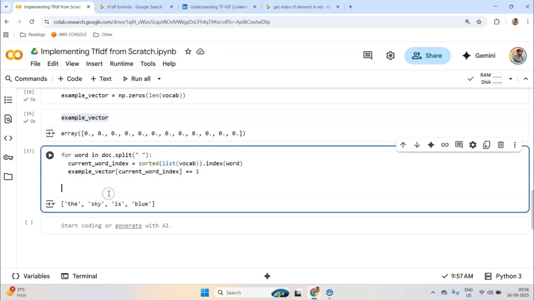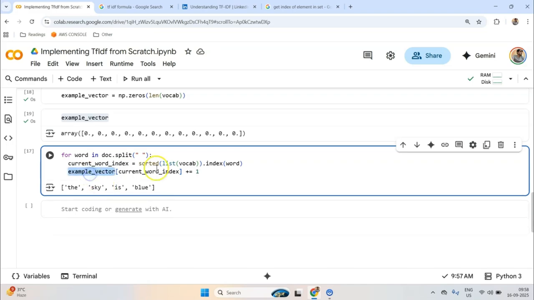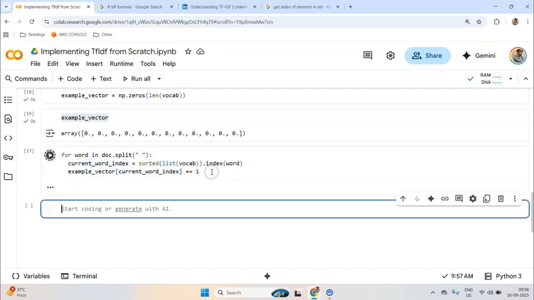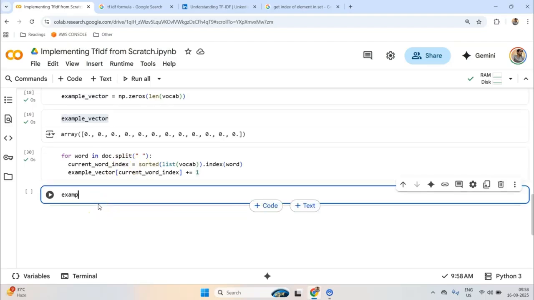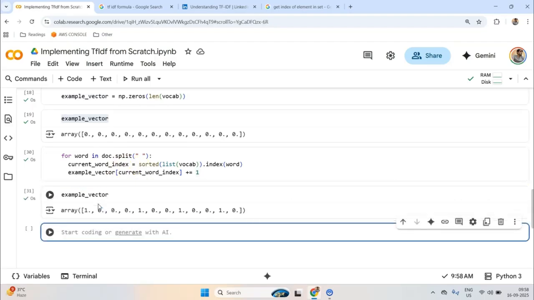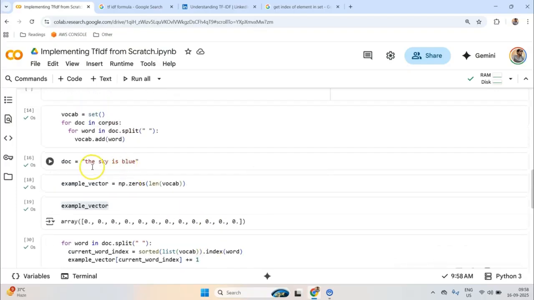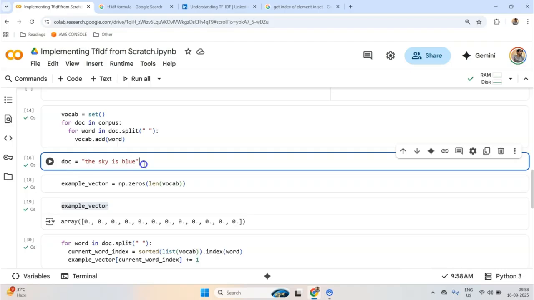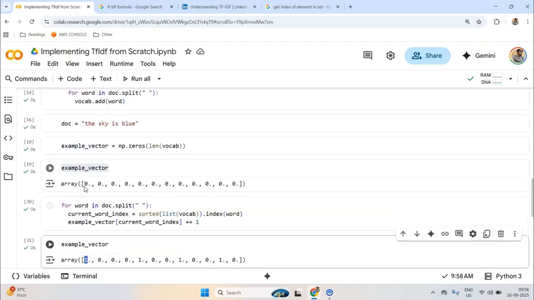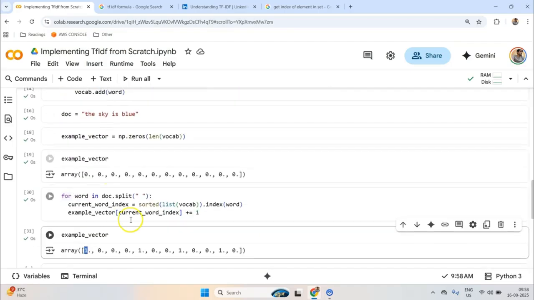I hope you understand. This is a very beautiful thing. So I'm just adding at the current word's index, and let me now run this. Now let's look at the example vector. Now you see this 1, 1, 1, 1. So you see dog has 4 words. Da corresponds to 1. How? Because, let me check the vocab now.